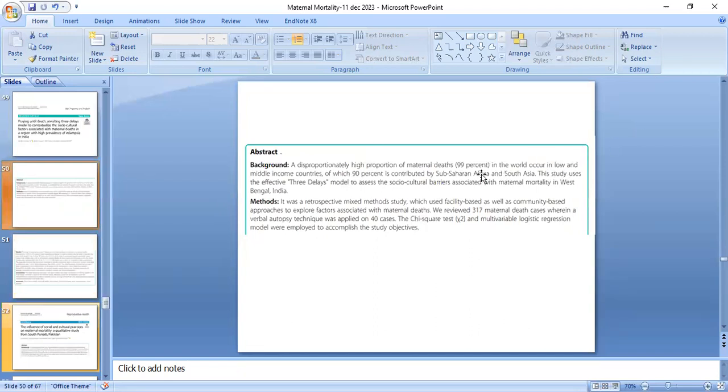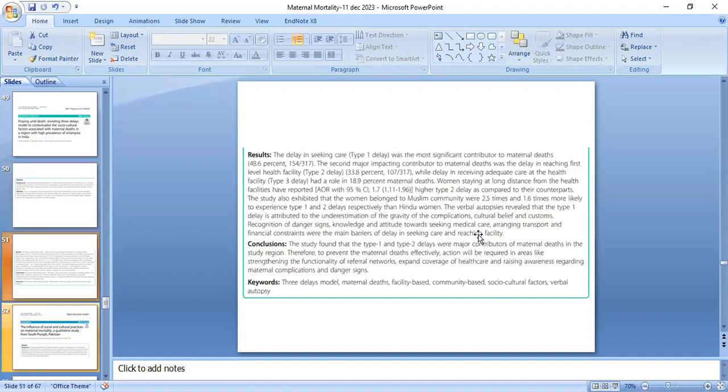This study uses the three delays model to assess the socio-cultural barriers associated with maternal mortality in West Bengal, India. The methodology was a retrospective mixed method study which uses facility-based as well as community-based approaches to explore factors associated with maternal deaths. They reviewed 17 maternal death cases, wherein a verbal autopsy technique was applied on 40 cases. Chi-square tests and a multivariate logistic regression model were applied to accomplish the study objectives.